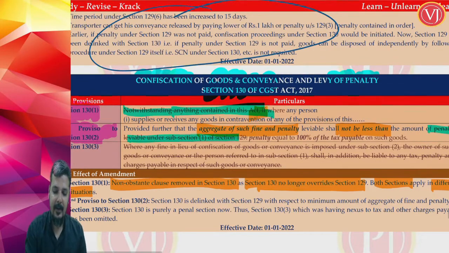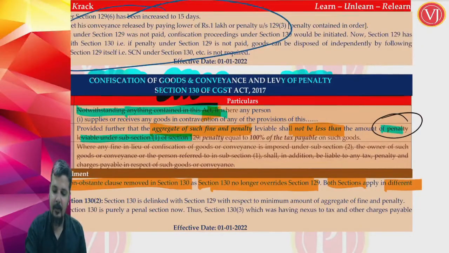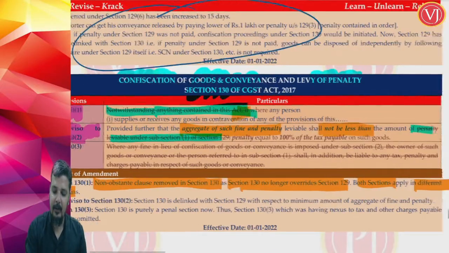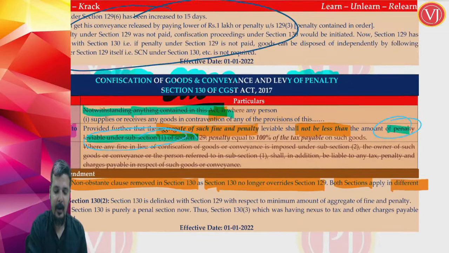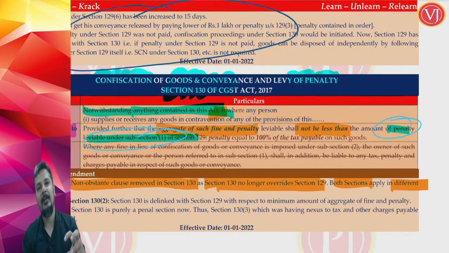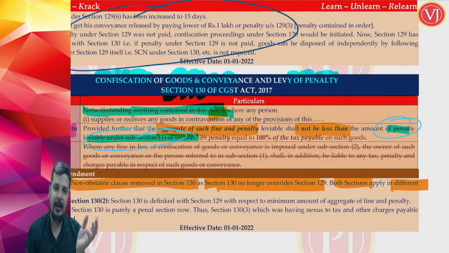So previously this was linked to your section 129 penalty. So the aggregate of fine and penalty in section 130 should be more than or equal to the penalty as per section 129.